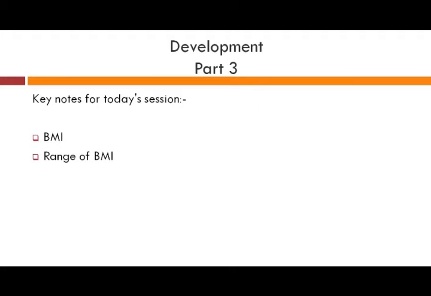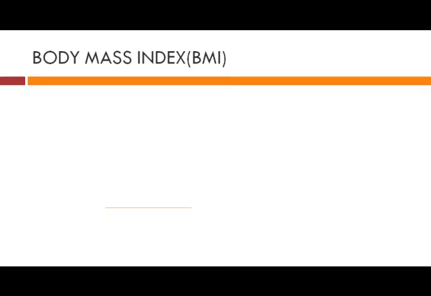Then, what are the ranges of BMI? Third is how to measure development. There are different terms that we will be discussing, like GDP, GNP, etc. And the very important concept that I focused on at the start of the session, that is sustainable development. So let's start first with body mass index.